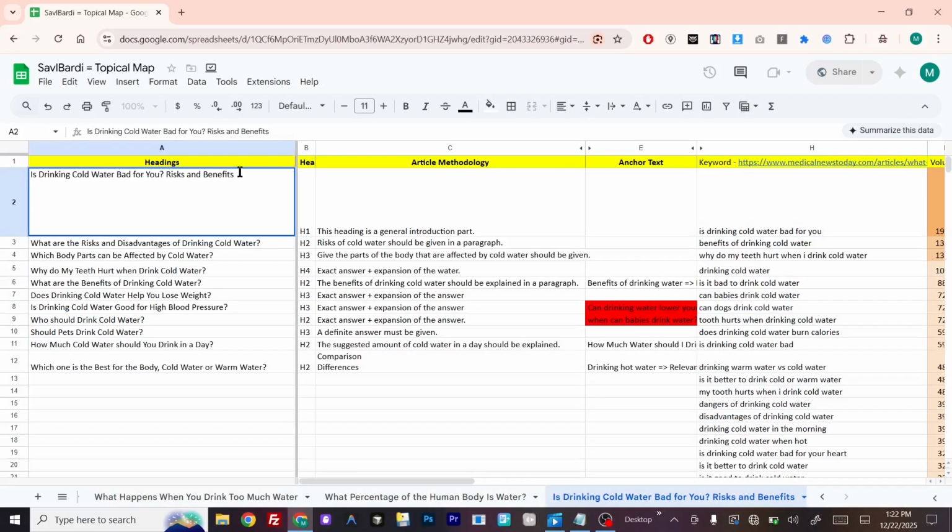One more time, we have the explicit question query. That means this same question appears in the queries, so we call it explicit question query. After the question, we add the context terms, risk and benefits. First, we see the benefits of drinking water, what happens if you drink too much water, and human body percentage of water. So now we see drinking cold water.